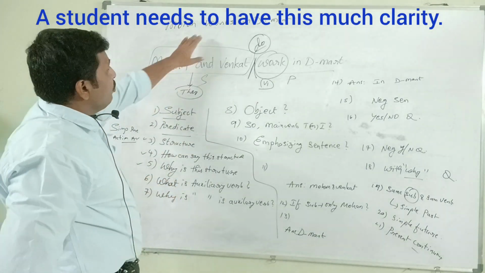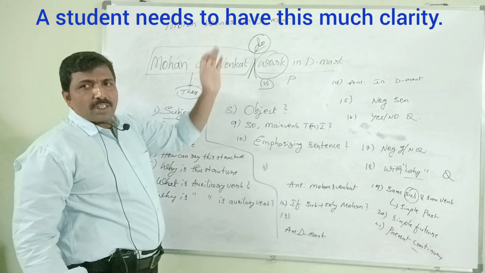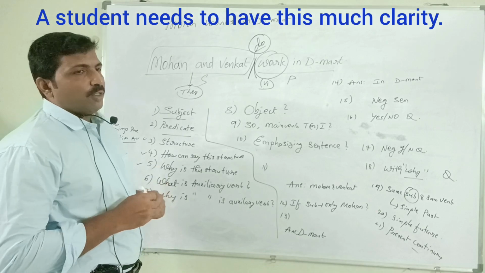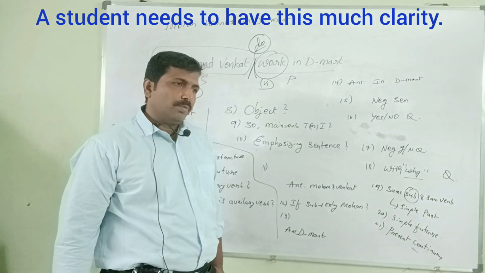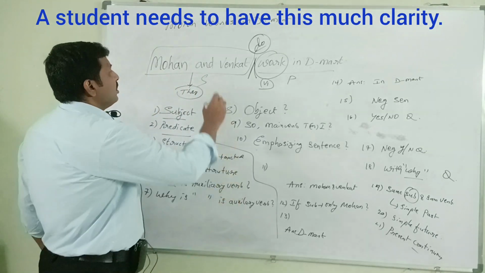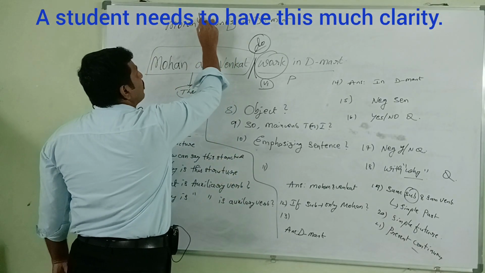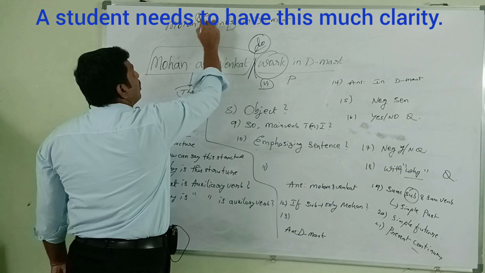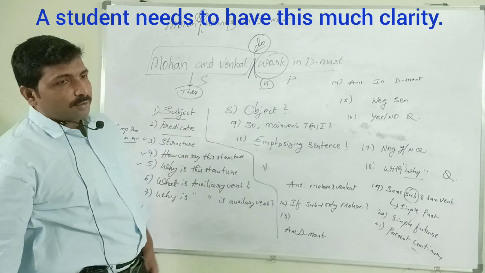Then what is the auxiliary verb in the sentence Mohan works in D-Mart? Does is the auxiliary verb. How can you say does is the auxiliary verb? Because there is S for the V1. That is the reason the auxiliary verb is does. Why is S added to the verb? Mohan is he.